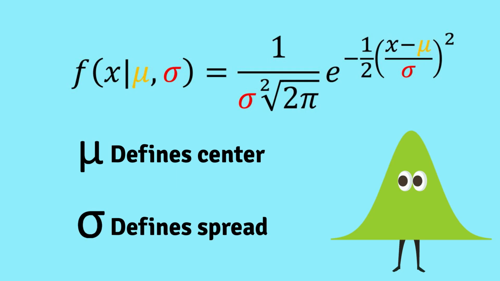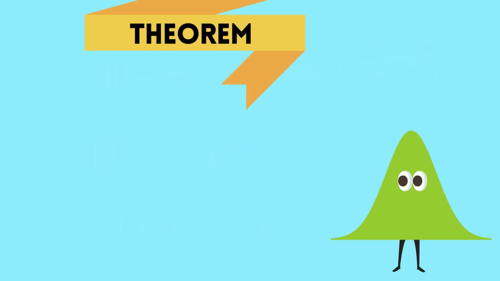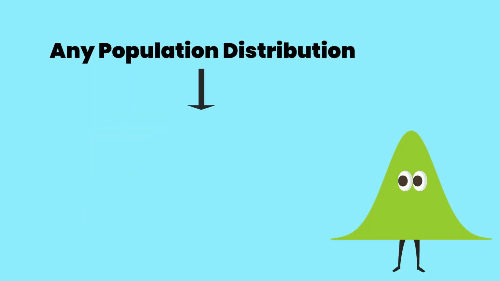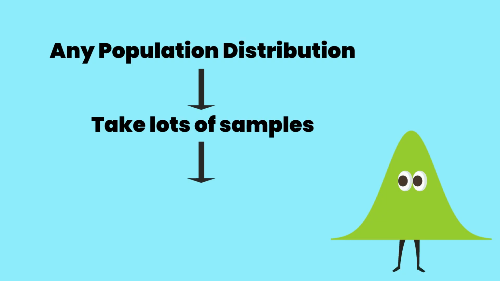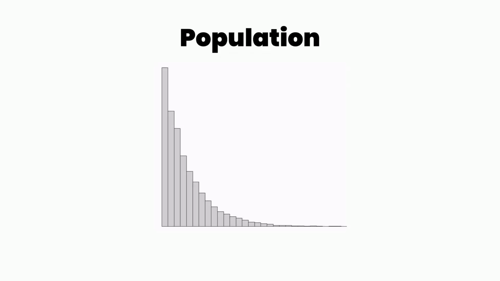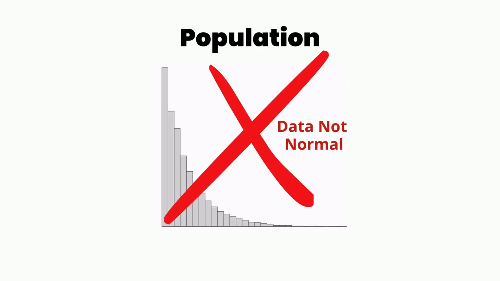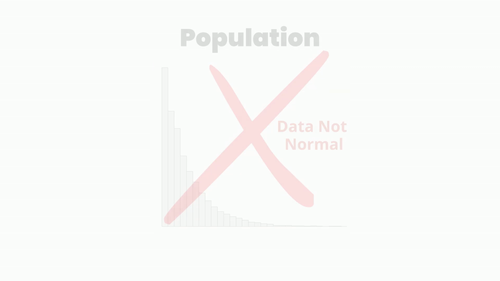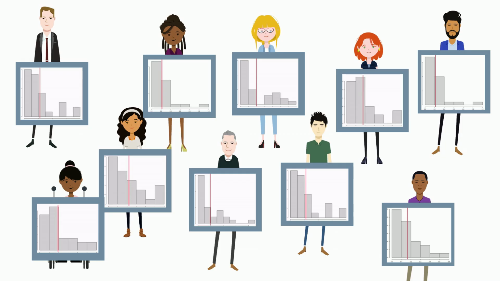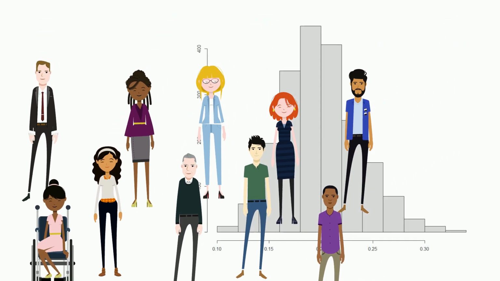The reason I am so useful and come up so often is because of what's known as the central limit theorem. It basically says that no matter what distribution your data comes from, sample means will follow my shape. It's not that your data will be normally distributed. It's that if you and a whole bunch of other people all took your own random samples and then made a histogram of everyone's sample means, that histogram of means would look like me.